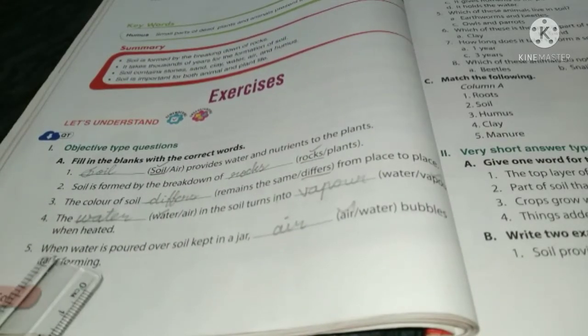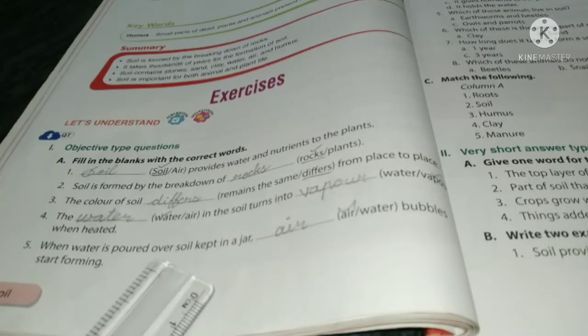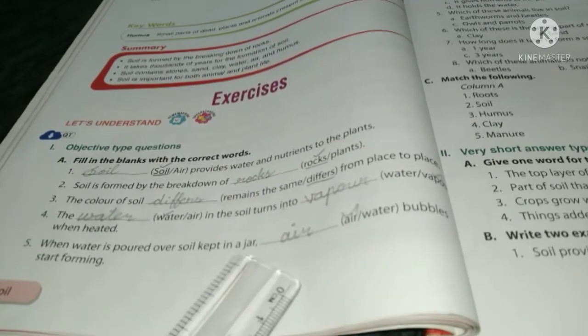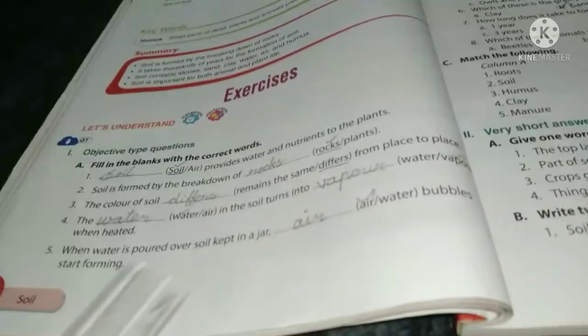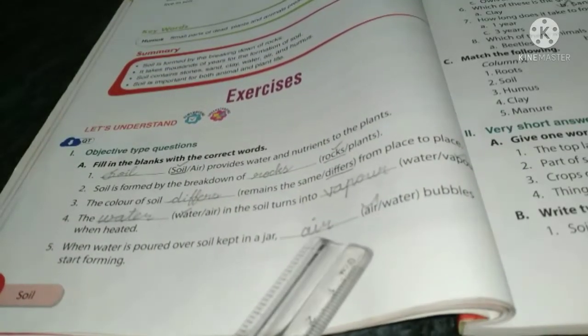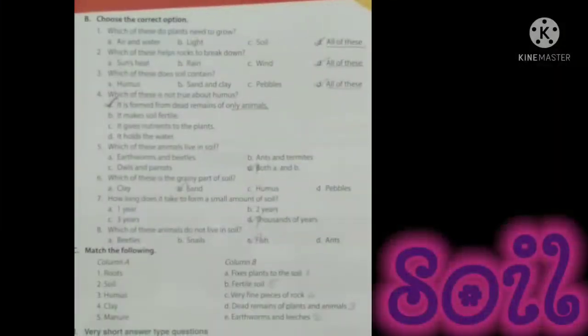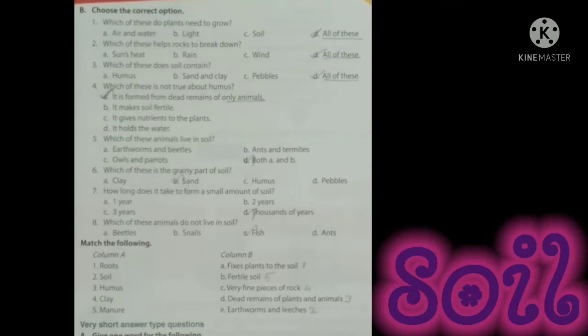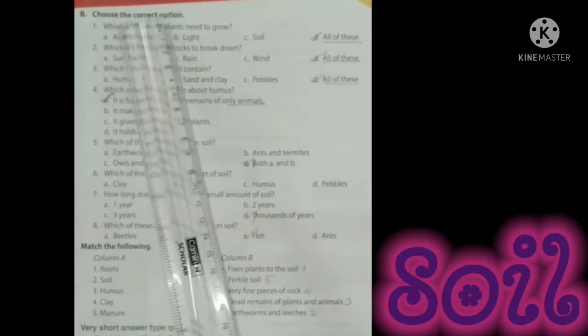Fifth question. When water is poured over soil kept in a jar, dash bubbles start forming. Air or water? Answer: air. A-I-R, air. Take page number 45. Choose the correct option.